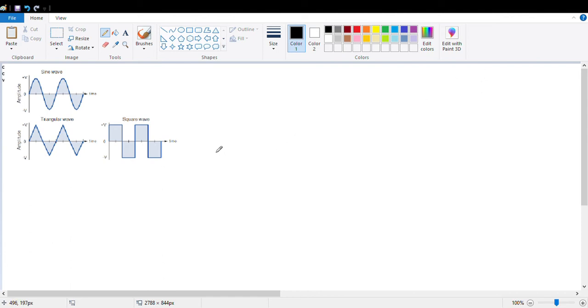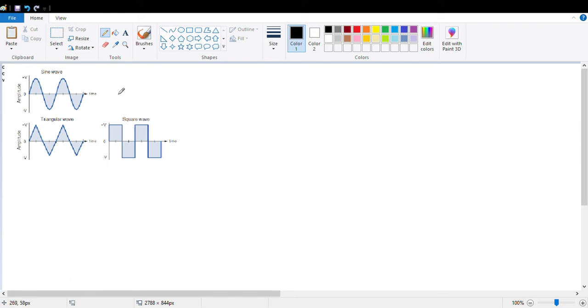Hello everyone. Here we are going to discuss this type of signals. You know that this is a sine wave, this is a triangular wave, this is a square wave. Can you tell me what is the similarity between these three signals? Yes, you guessed it right. They are all alternating signals. Understood? They all are alternating signals.